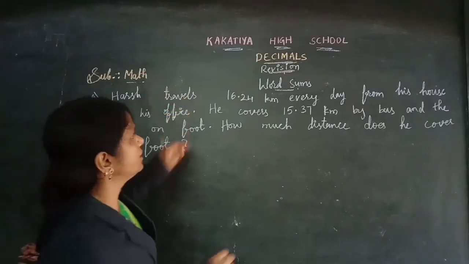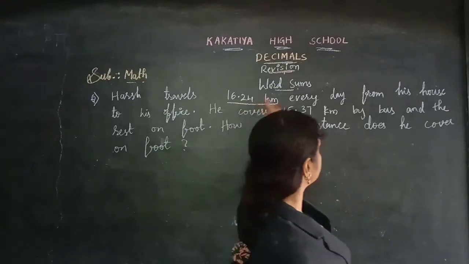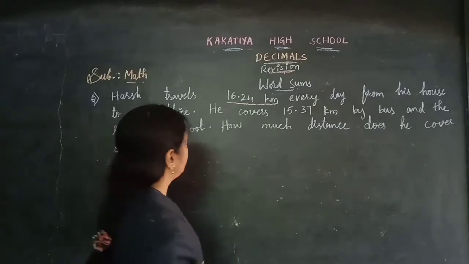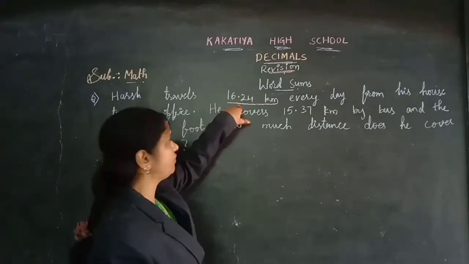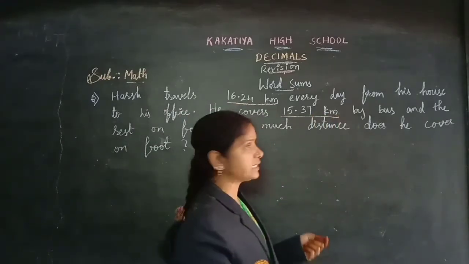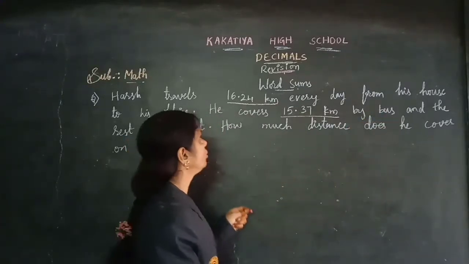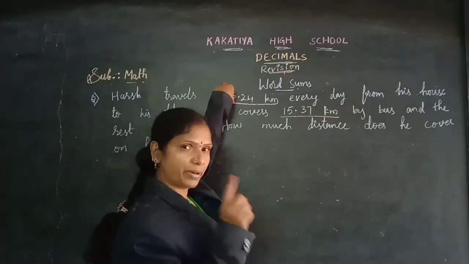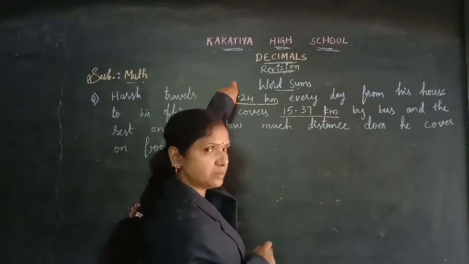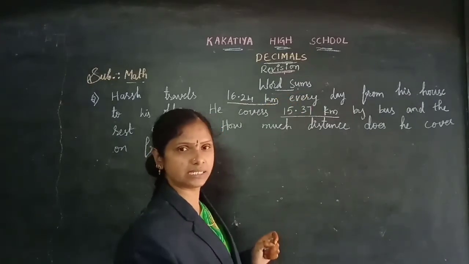Harsh traveled 16.24 kilometers every day. He travels this much distance every day from his house to his office. Okay. So he is traveling this many kilometers every day. He covers 15.37 kilometers by bus and the rest on foot. Okay. Total distance he is covering this much per day, and in that he is traveling 15.37 kilometers by bus.